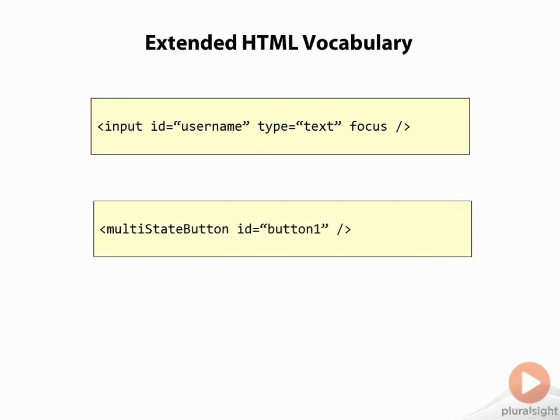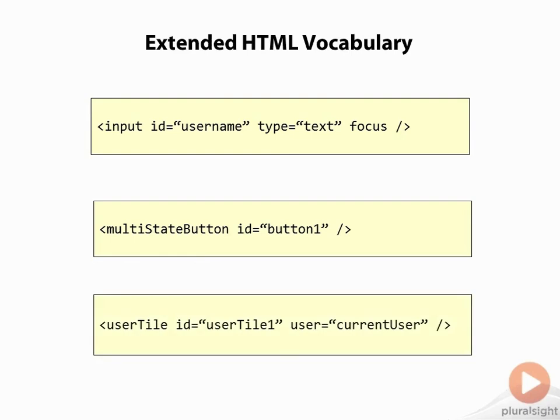Here's another example. This time I'm being a little more ambitious. This is maybe a toggle button or possibly even a button that cycles through several states. But here I can create some kind of a multi-state button that works the way I want it to work in my application. In my HTML, all I see is this, but after Angular gets done processing this element, the browser will see the HTML that it needs in order to accomplish what I want.